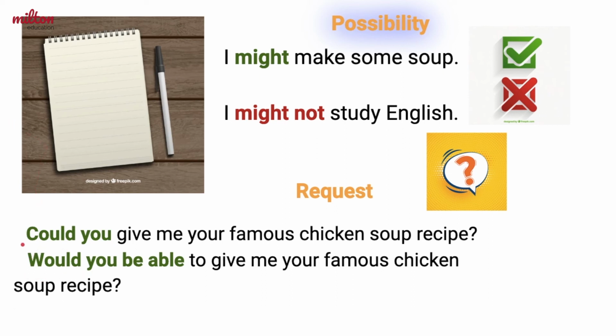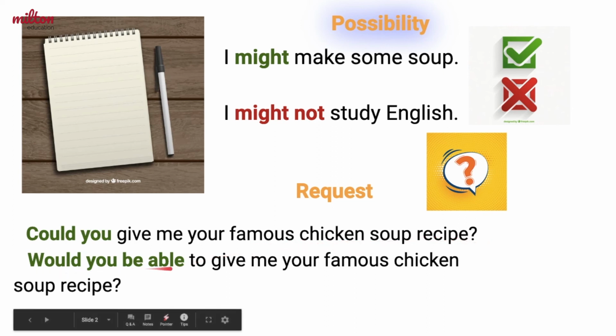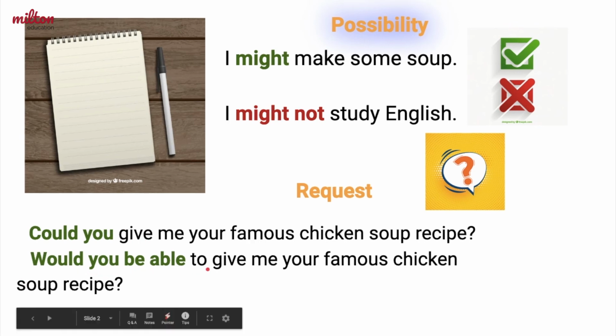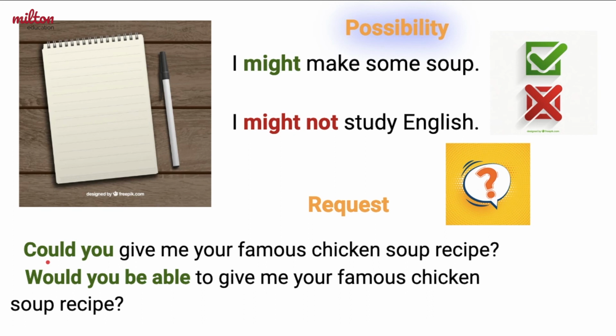For example, could you give me your famous chicken soup recipe? Would you be able to give me your famous chicken soup recipe? Could is a little bit easier to remember. It's always could plus the subject plus the main verb. Would you be able to is longer. When you make a polite request, you can choose to use either could you or would you be able to. Both of them are correct and mean pretty much the same thing.